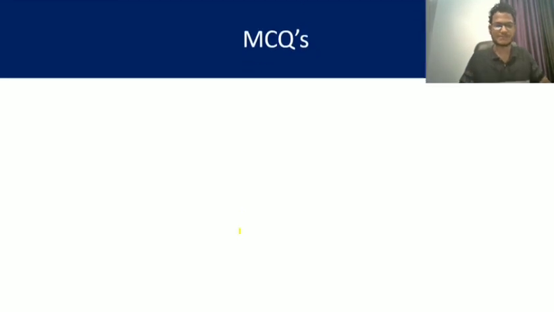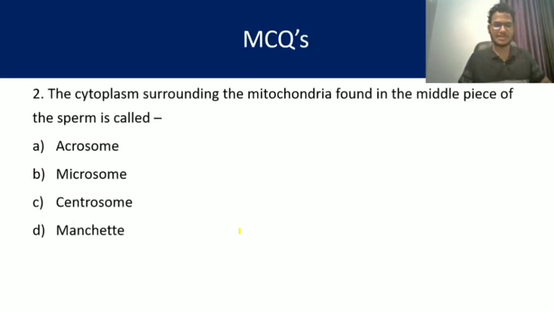Next question, my dear friends, question number 2. The cytoplasm surrounding mitochondria found in the middle piece of the sperm is called. So it is a very important question. The cytoplasm surrounding mitochondria found in the middle piece of sperm is called. Answer is D, that is manchette. So the answer, my dear friends, is D.